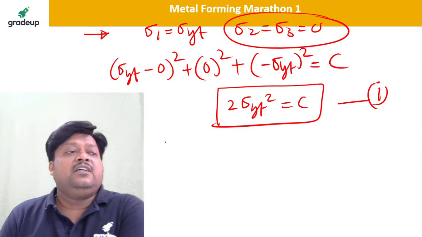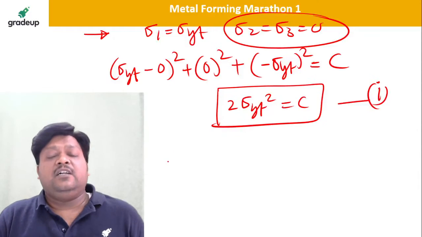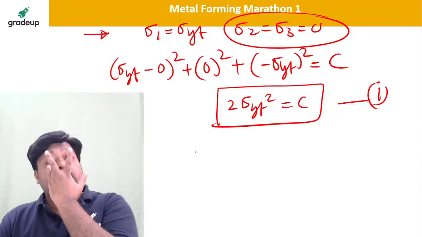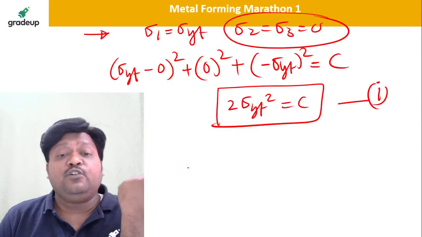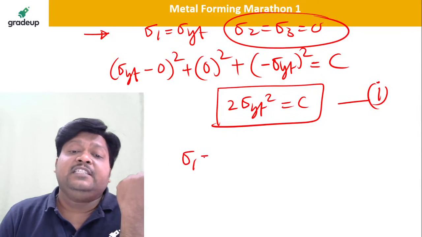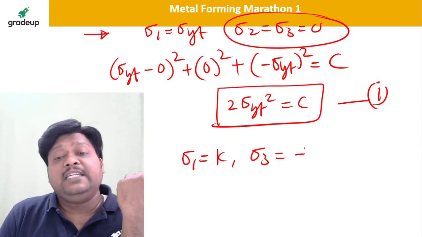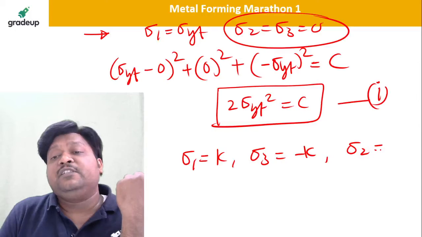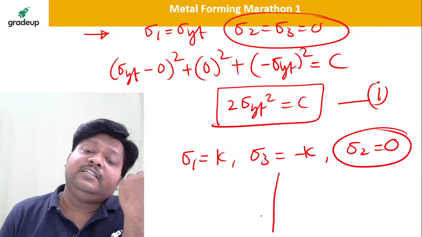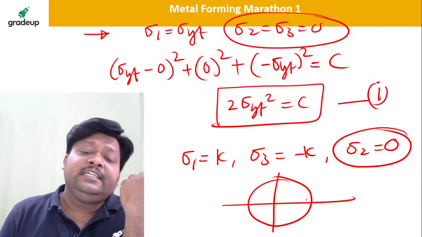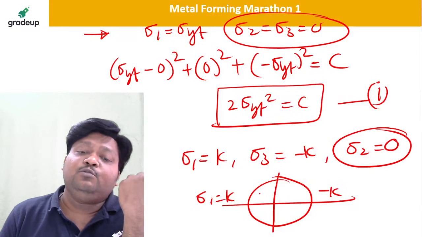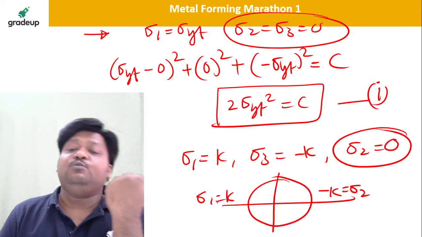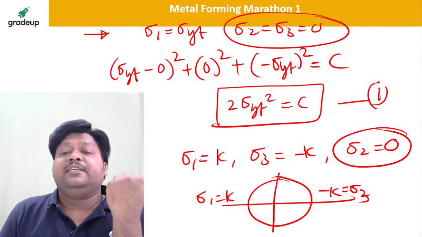And dear students, again from the pure torsion, when you consider the pure torsion, sigma 1 is equal to K, whereas sigma 3 is equal to minus K, and sigma 2 in between is equal to 0. We will get the Mohr circle like this, isn't it? This is K and this is minus K. This is sigma 1 is equal to K, this is sigma 3 is equal to minus K. This is tau.